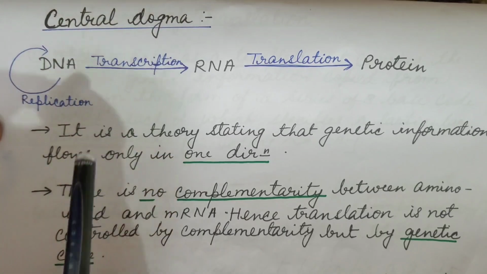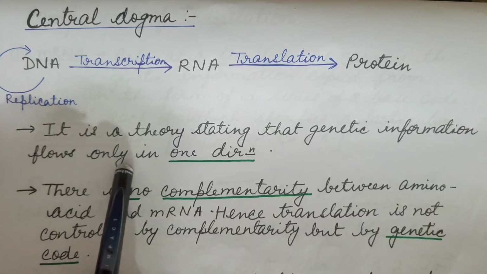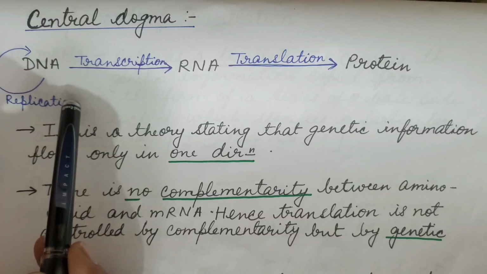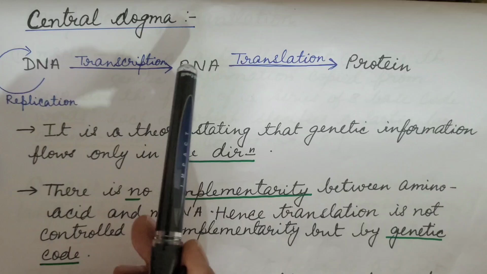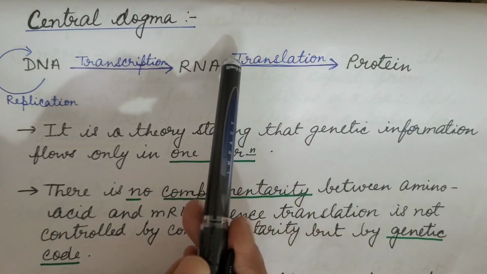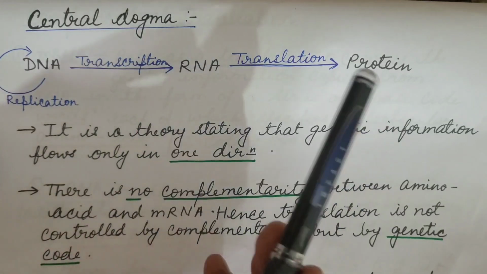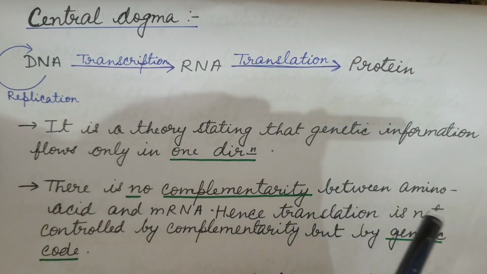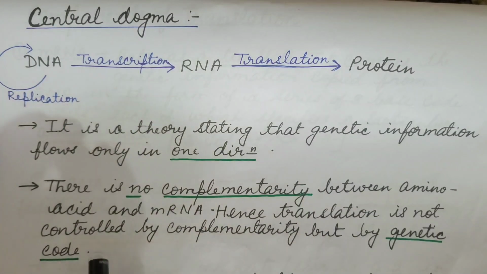Now the central dogma. It is a theory stating that genetic information flows only in one direction. The DNA molecule makes its copy by the process of replication. DNA then forms RNA by the process of transcription, and RNA then forms protein by the process of translation. So here the information flows unidirectionally from DNA to RNA to protein. There is no complementarity between amino acid and messenger RNA. Hence, translation is not controlled by complementarity but by the genetic code.